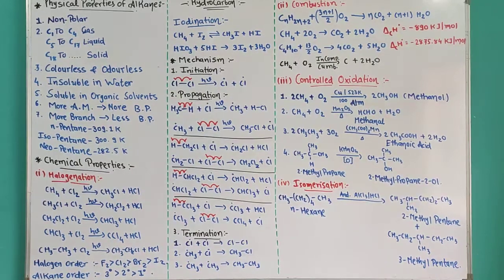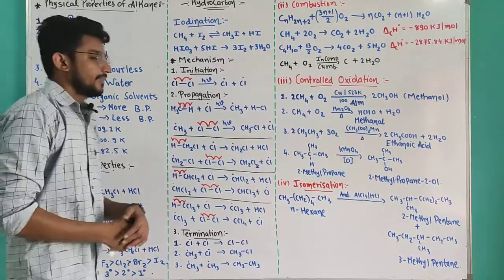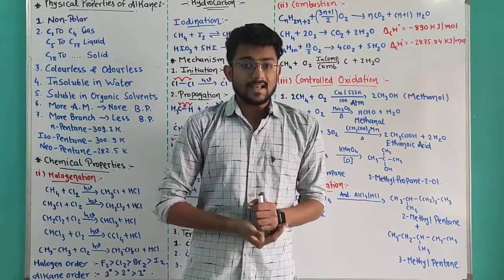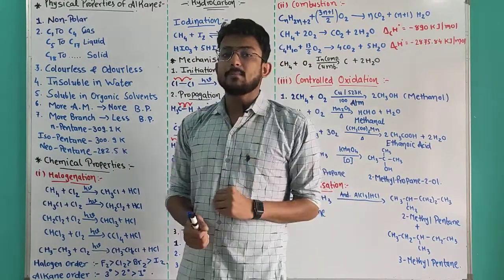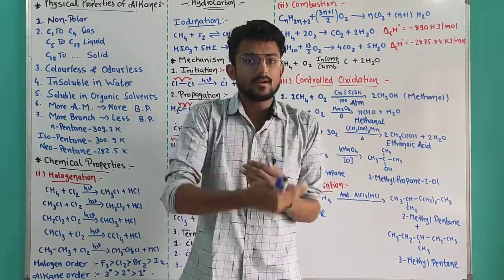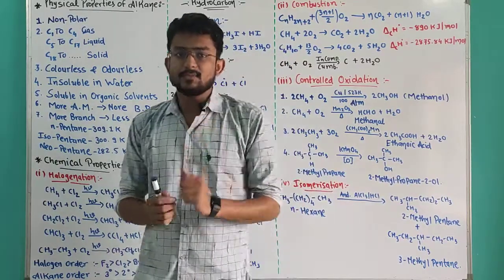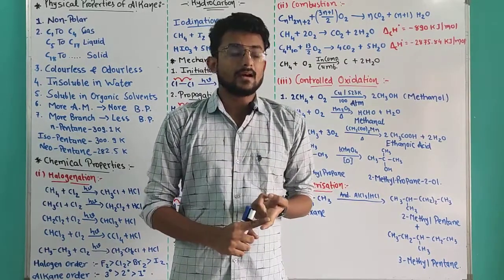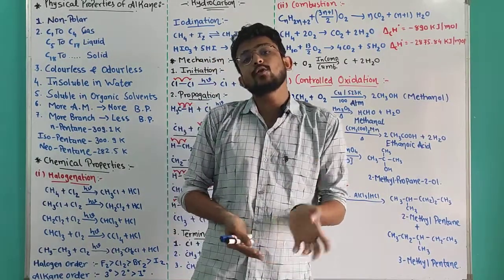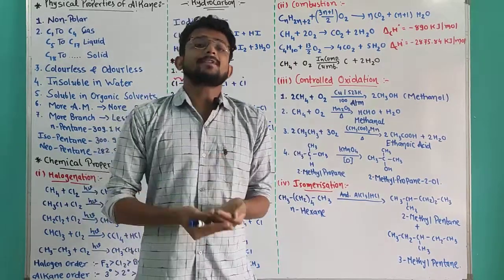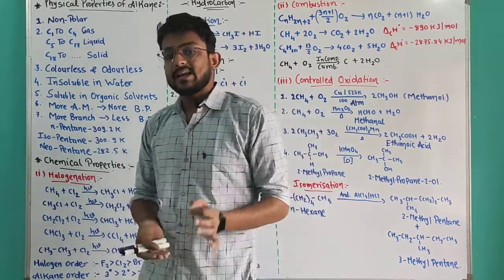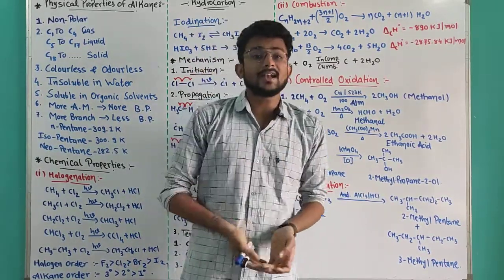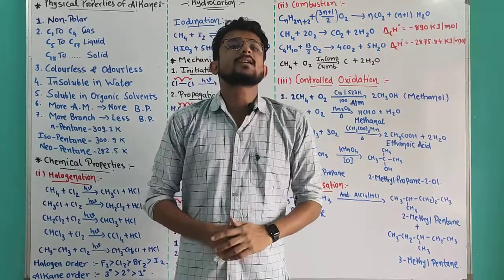Good morning, students. In the previous lecture, we discussed the preparation of the alkanes. In that lecture, there were three main compounds from which we derived our alkanes. The first compound was unsaturated hydrocarbons. So alkene and alkyne are useful for the preparation of alkane. After that, we derived our alkane from the alkyl halide compounds. After that, we used carboxylic acid.